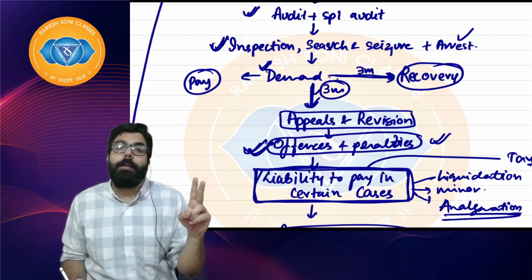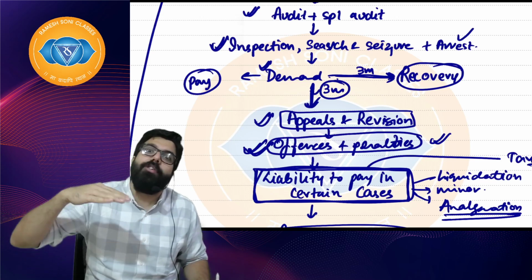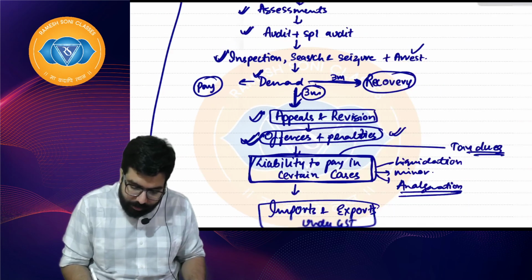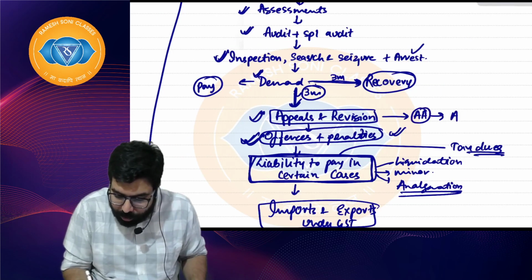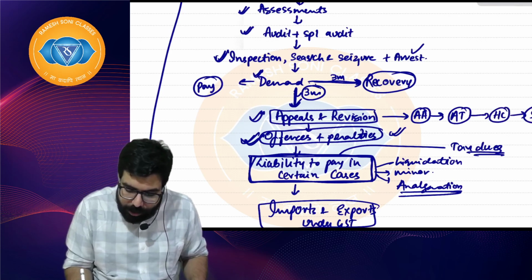No sir, I did not make the payment. Within 3 months you can go for an appeal. Appeal means you'll have to go to the appellate authority, appellate tribunal. See, appeal in GST, first appeal is to the appellate authority, then it is the appellate tribunal, then it is the High Court, then it is the Supreme Court. I hope everyone is clear.